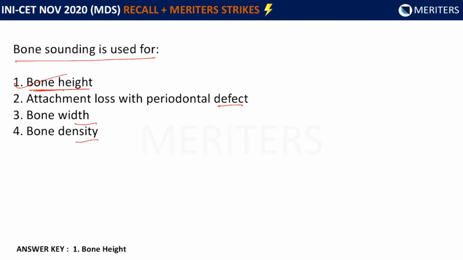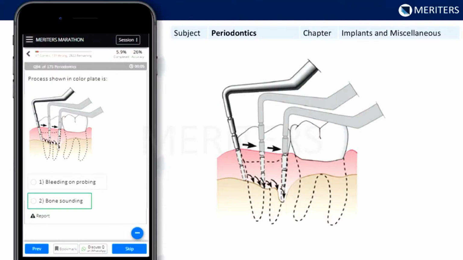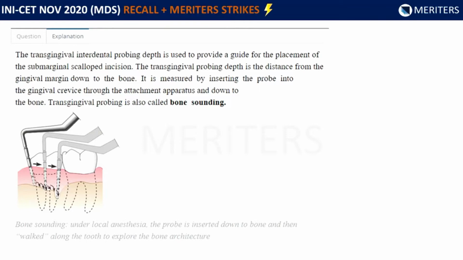An attachment loss with periodontal defect would mean loss of attachment. So yes, probing technique we can use definitely for attachment loss, but that doesn't mean it is same as bone sounding. So bone sounding is thoroughly explained in the bites, and there are similar questions seen in the app as well. So you can refer the bites for bone sounding. Now let me try to explain or summarize to you what is bone sounding.